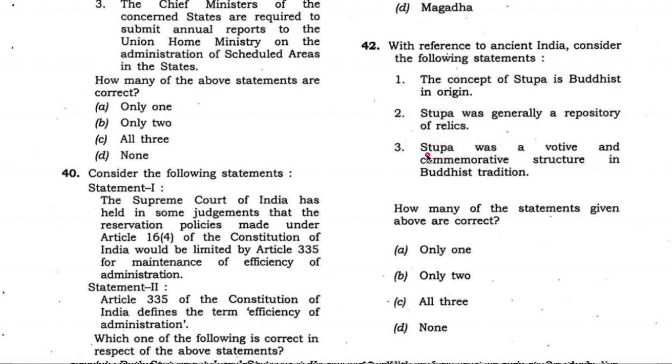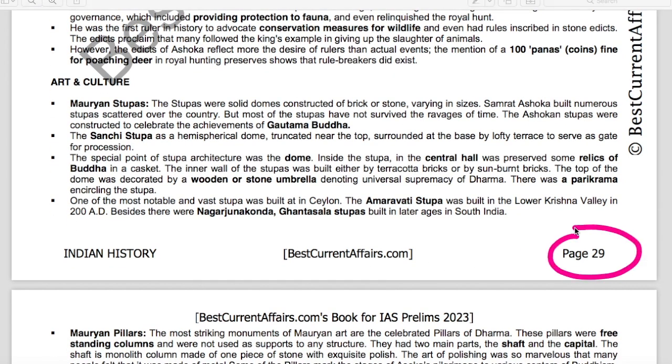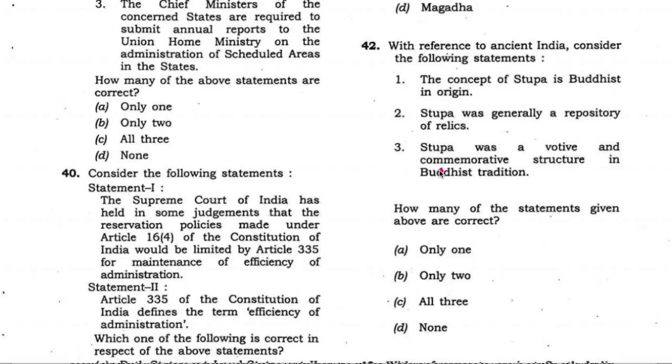Now take the third statement, that stupa was a votive and commemorative structure in Buddhist tradition. This statement is also correct. On the same page number 29, it is mentioned that Ashokan stupas were constructed to celebrate the achievements of Gautam Buddha. Achievements of Gautam Buddha, that is the commemorative structure. Therefore 2 and 3 are correct, 1 is wrong. Only 2 are correct. B is the answer and this question is solved.